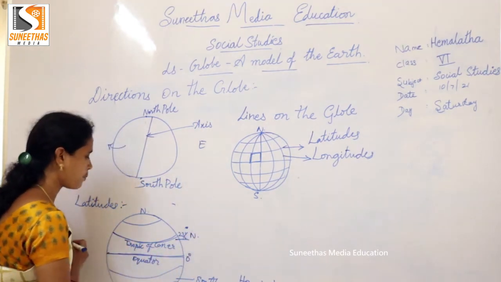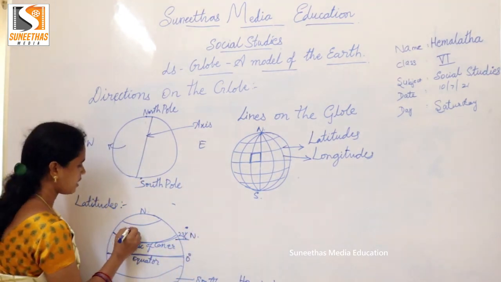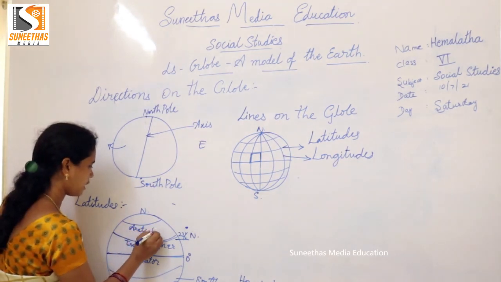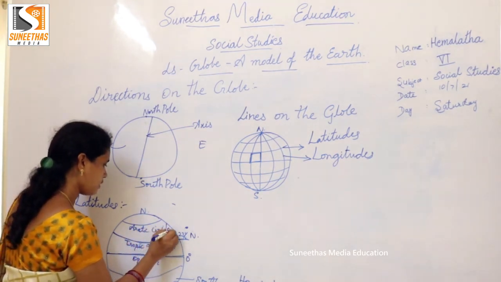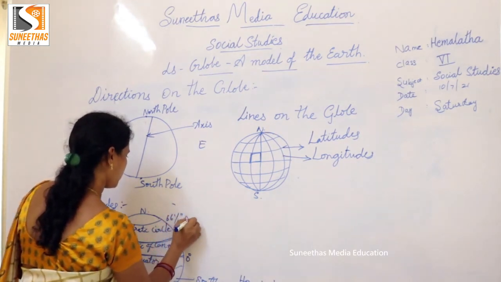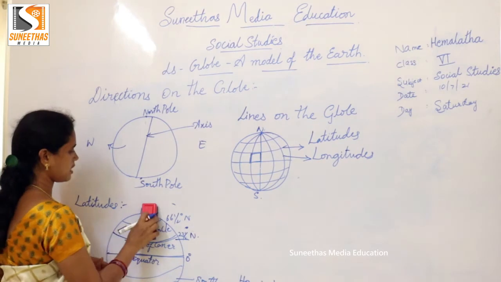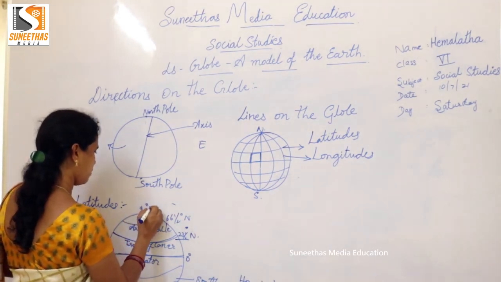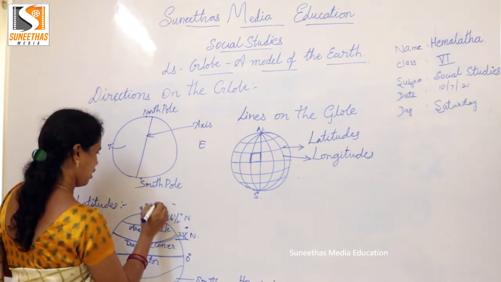The next important latitude is the Arctic Circle, which is 66.5 degree north latitude, and next is 90 degrees north, which is called the north pole.